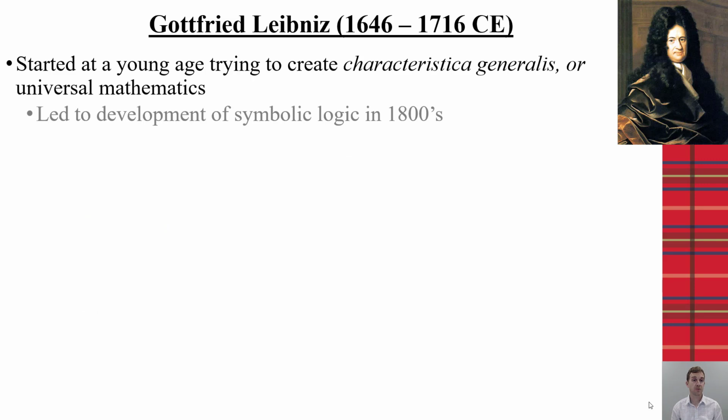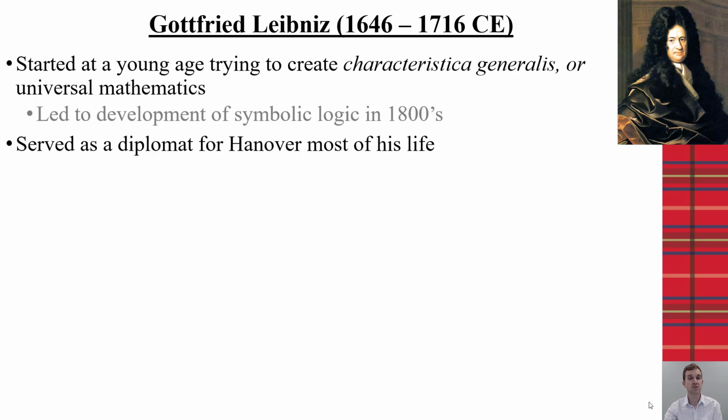Now, Gottfried Leibniz was the other famous mathematician who's considered to be one of the inventors of calculus, along with Newton. He started at a young age trying to create this general universal mathematics that could be done through symbolic logic. And this led to the development of symbolic logic later in the 1800s. But it was based off some of the works that Leibniz created. Now, most of his life he spent as a diplomat. And as he was a diplomat, he was able to go to many different countries.